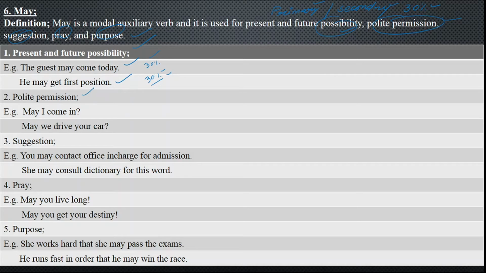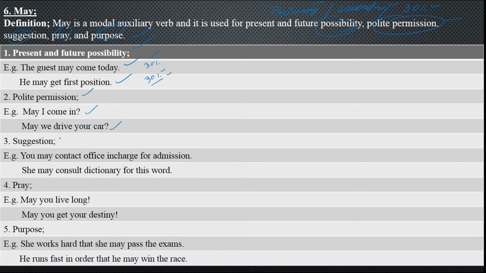Polite permission. When you politely ask someone as a query, you'll be saying, may I come in? It is polite permission. And may we drive your car? It is respectful. Can I drive your car? That is a little bit, you know, you are free with a person. But here, may we drive your car? It is more polite than can and should.